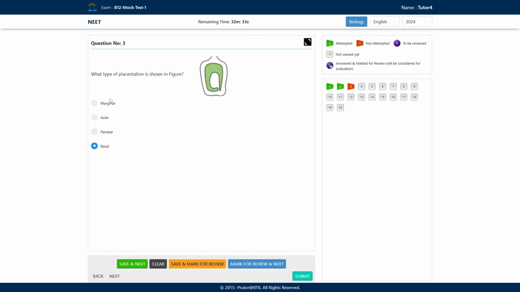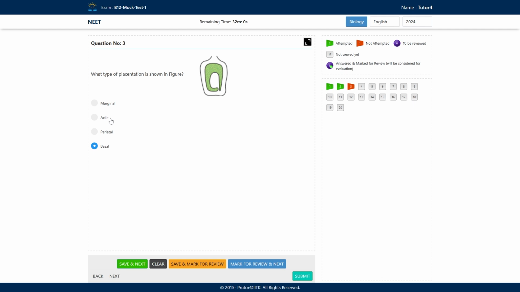Okay. Now, one of the options is marginal placentation. What is marginal placentation? Here the ovules are attached along the ovary's margin. That's why it is known as marginal placentation. What happens in axial placentation? Here the ovules are attached to a central column and it has a multilocular ovary. So in axial placentation, there is multilocular ovary, and ovules are attached to a central column.